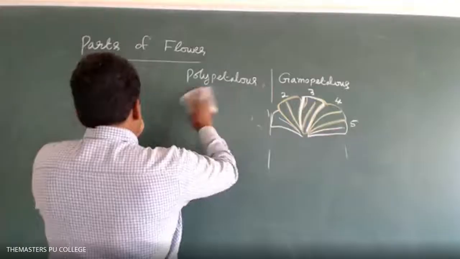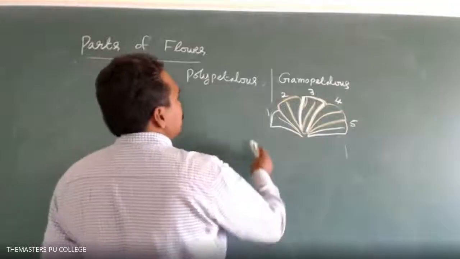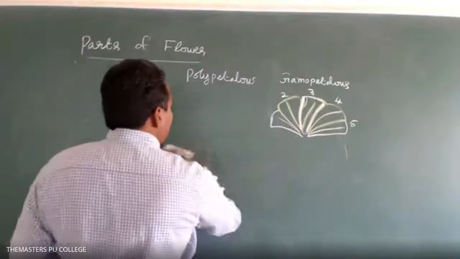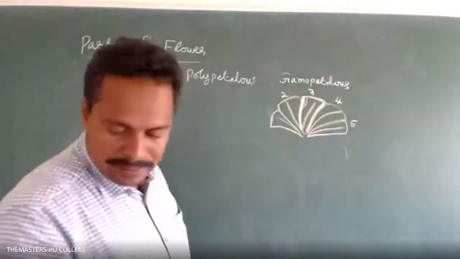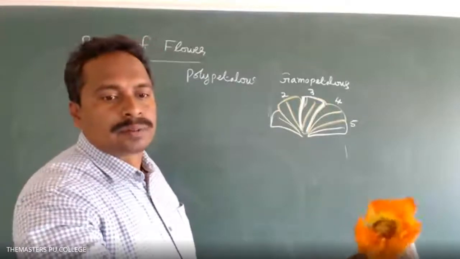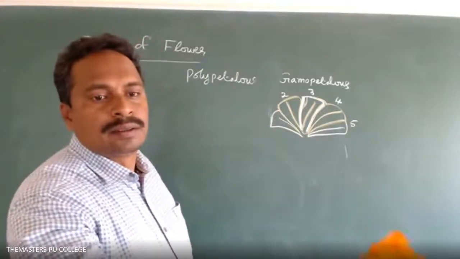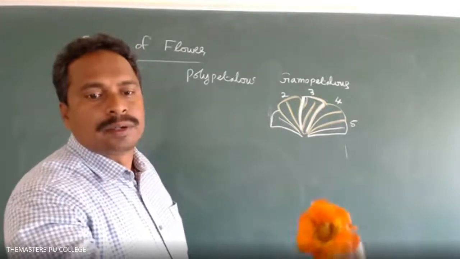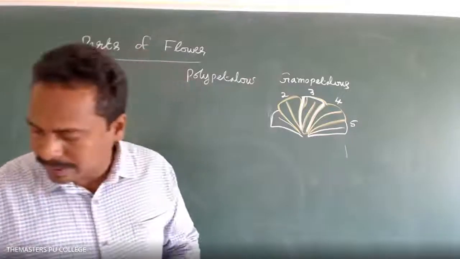Sir, hibiscus is an example for gamopetalous? Which one? Hibiscus is polypetalous. Rose is polypetalous. Here I brought a flower now. In rose plants, the petals are free, not attached with each other. Polypetalous. Example for gamopetalous.